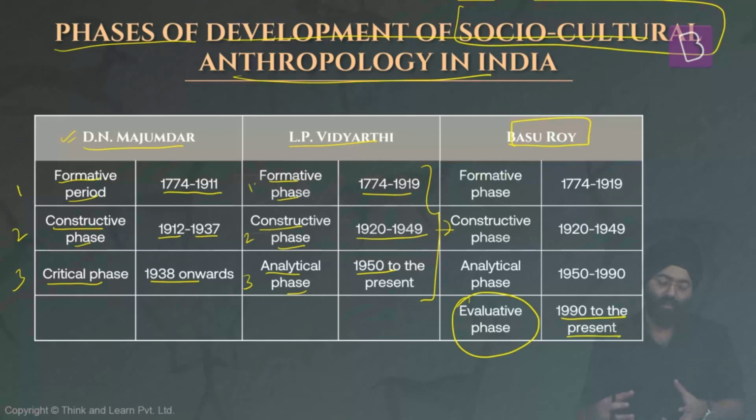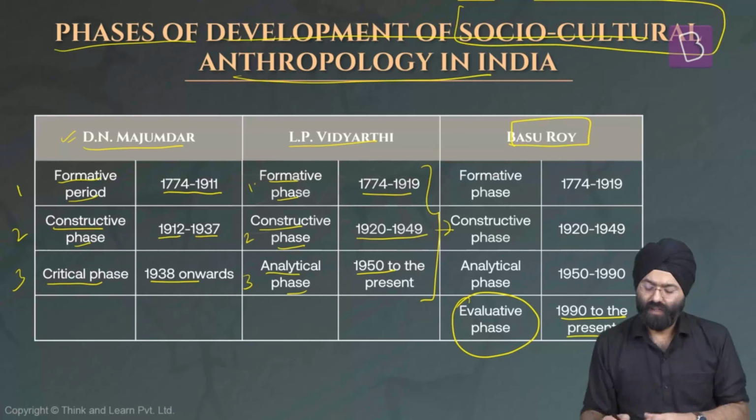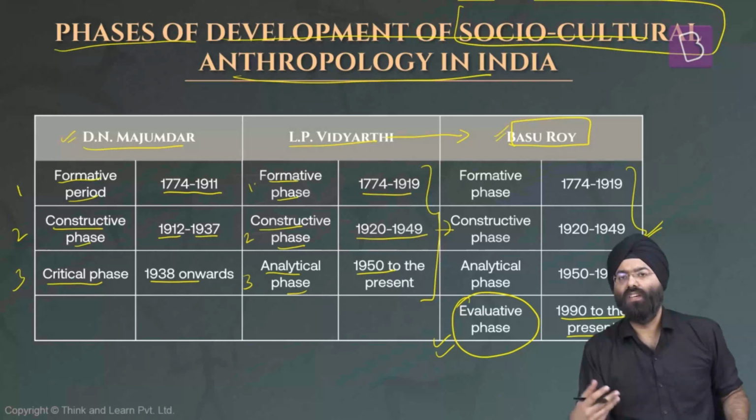So, when we say Basu Roy's classification is being used, we are basically using LP Vidyarthi's classification only, which has been mentioned in great detail in his books, but with a simple evaluative phase added. So, we are basically using LP Vidyarthi with Basu Roy. This is an appropriate and contemporary classification which is generally used when we discuss the various phases in anthropology.